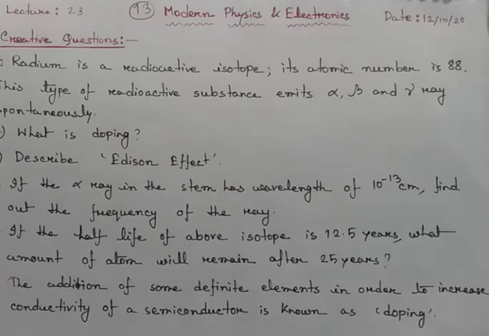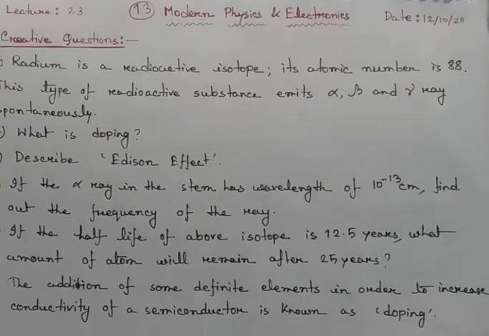B, describe Edison effect. C, if the alpha ray in the stem has a wavelength of 10^-13 centimeter, find out the frequency of the ray. And D, if the half-life of the above isotope is 12.5 years, what amount of atom will remain after 25 years?